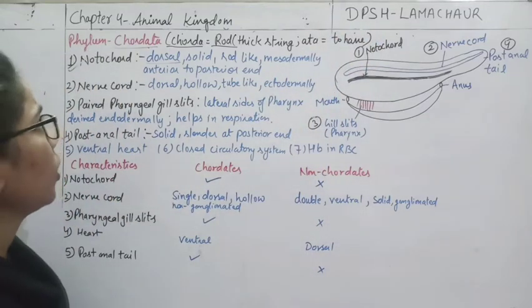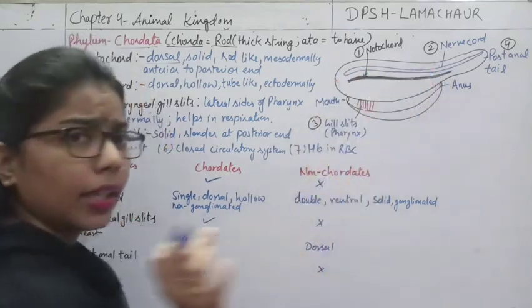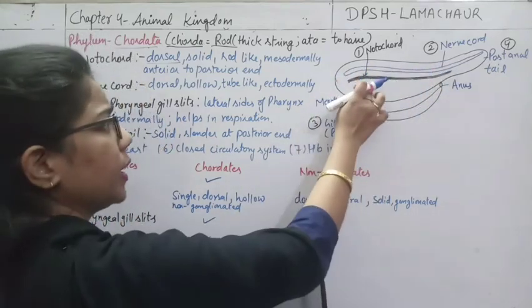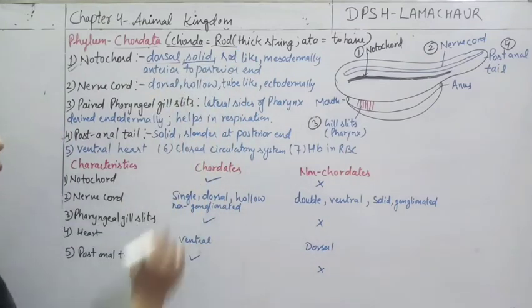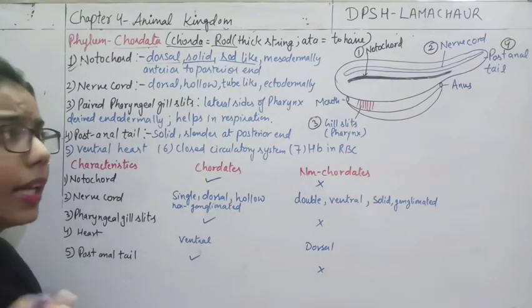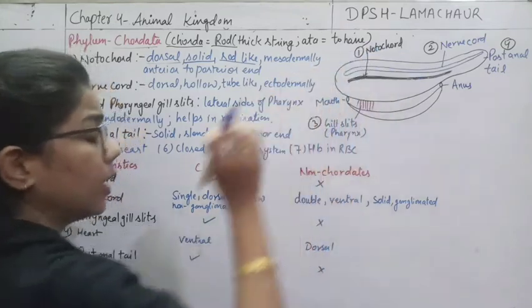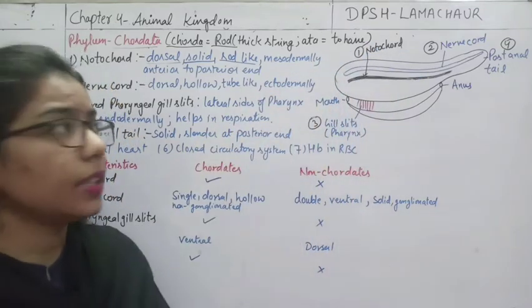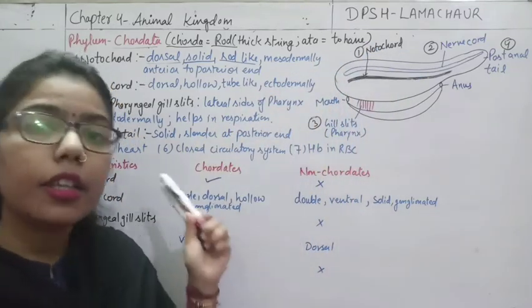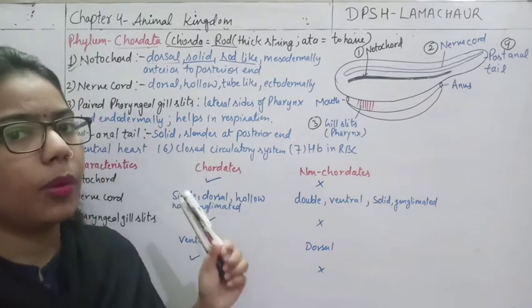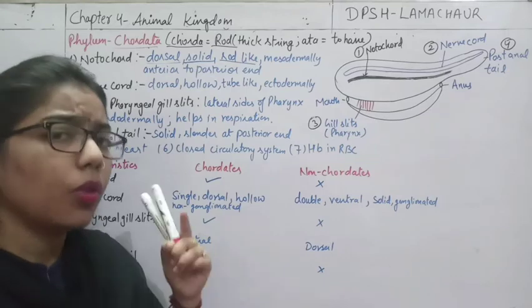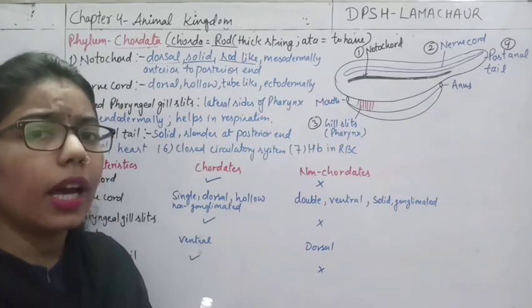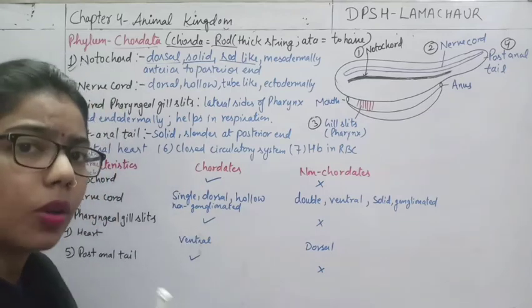And this is solid again. What is it? Solid. It is not hollow at all. So the same thing I have written here: solid, and it is representing a rod-like structure. And from where is it originated? As we are saying, they are triploblastic, having ectoderm, mesoderm and endoderm. What is the role of these layers? They form some of the things of our body.